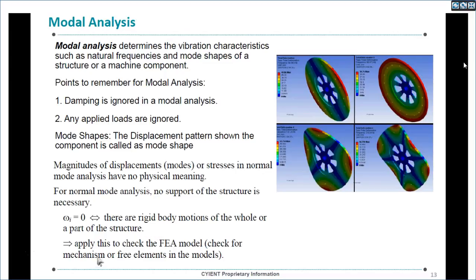Also, apart from checking frequencies, some groups or companies use modal analysis to check finite element model quality.